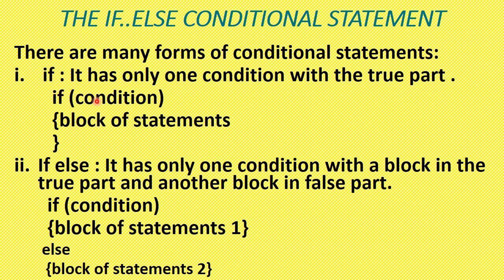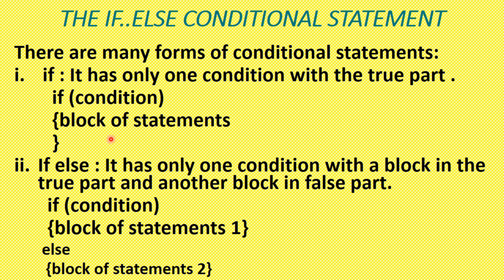It has only one condition with the true part. If that condition is true, the block of statements will execute. Otherwise, it will move to the next statement, meaning it will come out of the if block.